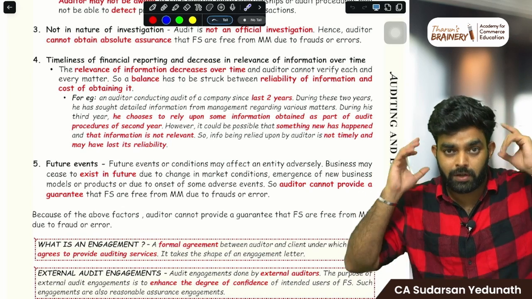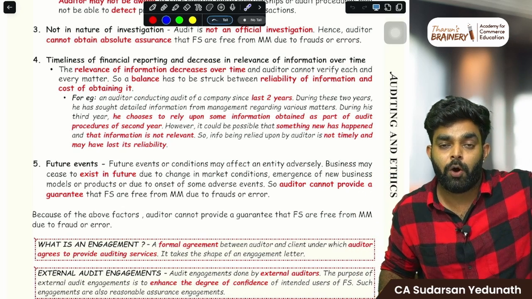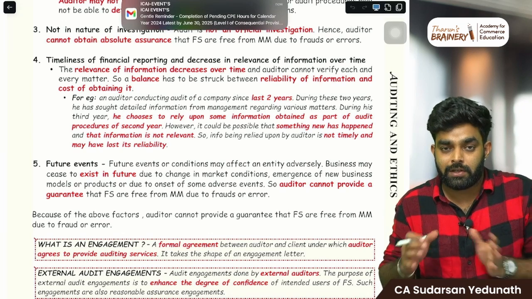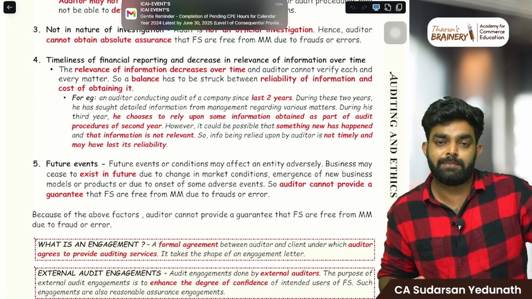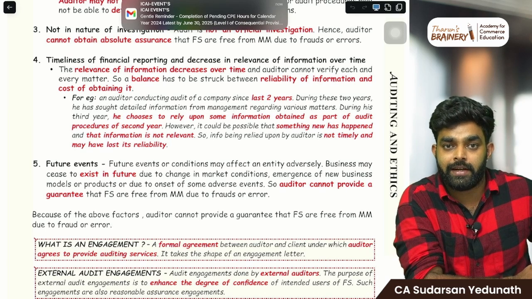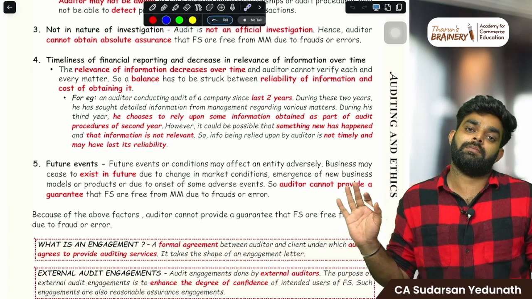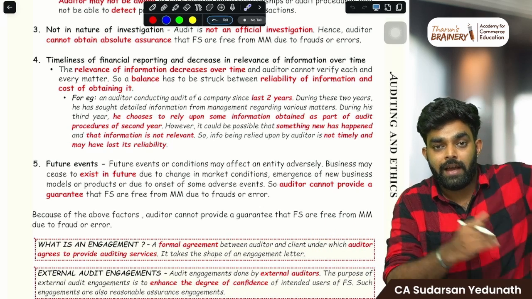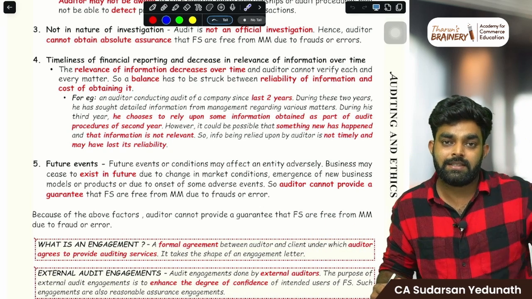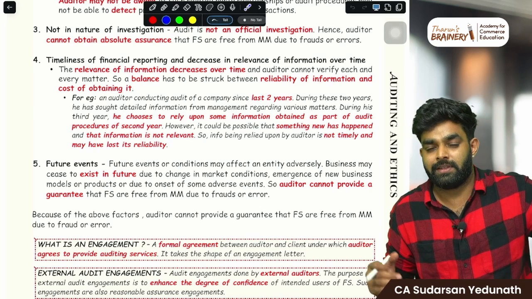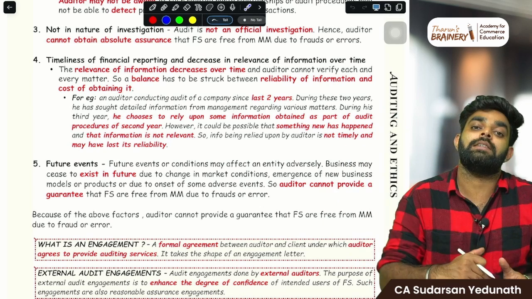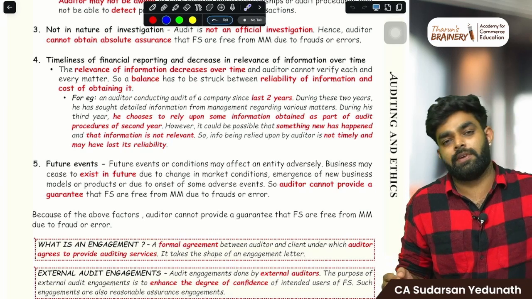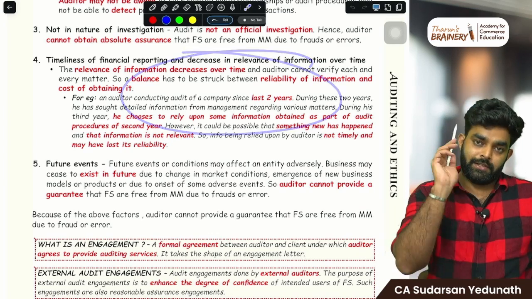Imagine a company, Boat, an earphone company. Last year I prepared a competitor analysis. Last year the competitor was JBL. So I thought, okay, everything is okay. So this year also I believe, yeah, everything is perfect. Last year I did the detailed analysis, right? But this year the competitor is Noise. Companies are different. So the relevance of last year's information to this year decreases. You may not know. So auditors will definitely rely on these kinds of information. That is a limitation. Understand?